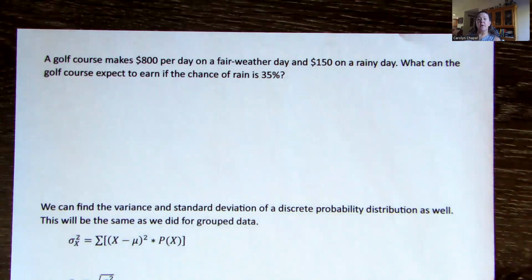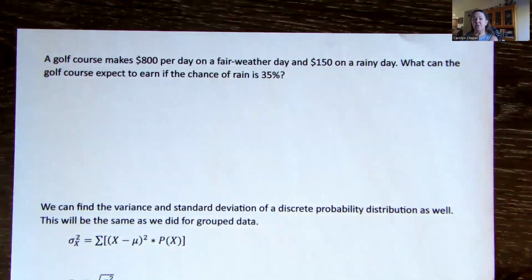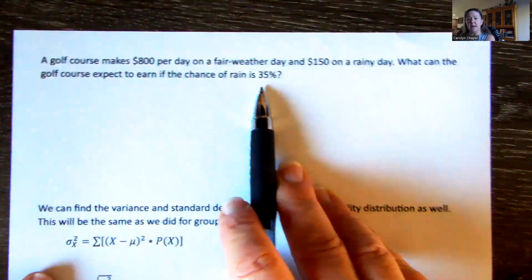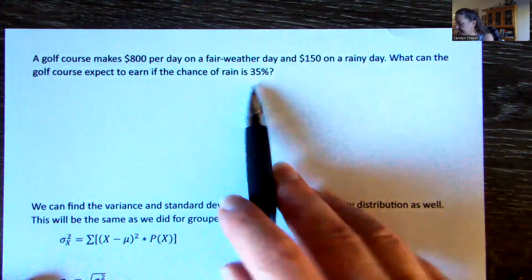And they want to find out on average, if there's a 35% chance of rain, how much can we expect to win or make? Because they're going to make money regardless, but they do make more money when it's nice out. But if it's only 35% chance of rain, on average, on those days, what can we expect to win?